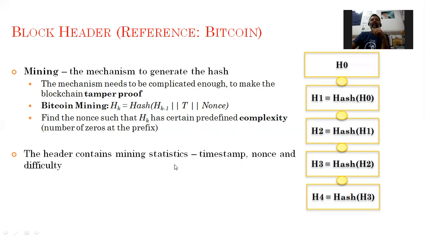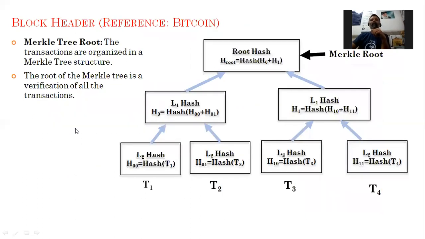The header contains mining statistics, that is timestamp, nonce, and difficulty, as I said. So the Merkle tree root, I have already discussed in the previous lecture. So this is the Merkle root. It can be used for verification of all the transactions.